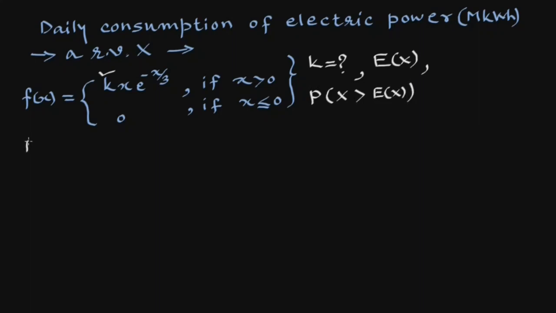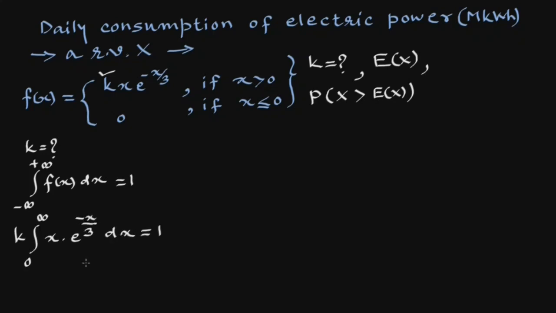First let us find the value of k. We have for a probability distribution, the integral of f(x) dx from minus infinity to plus infinity equals 1. In this case it will be k times the integral from 0 to infinity of x e raised to minus x upon 3 dx equals 1, which is an equation in k.